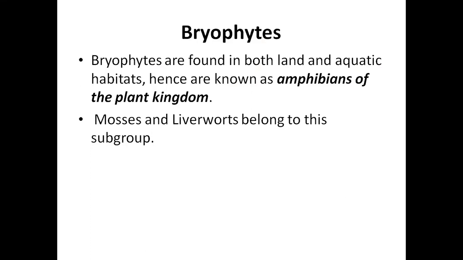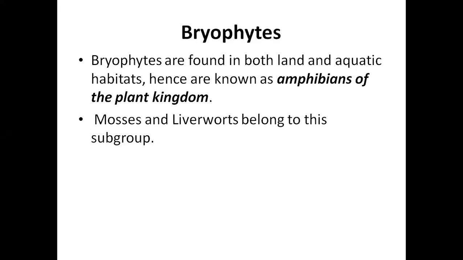So these bryophytes, they lack a vascular system. They do not have xylem and phloem. Other than the vascular system, they do not even have differentiated plant body parts like the leaf structures and the stem structure. So bryophytes, first of all, they lack a vascular system. They are non-vascular plants. They have leaves if we talk about mosses and liverworts, but not like the leaves of the usual plants. Then they are found in both land and aquatic environment.